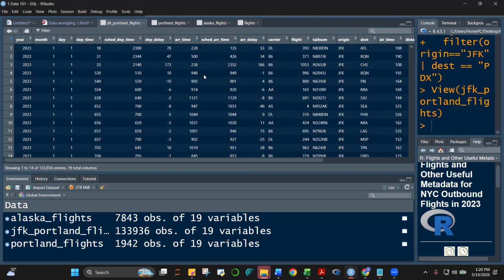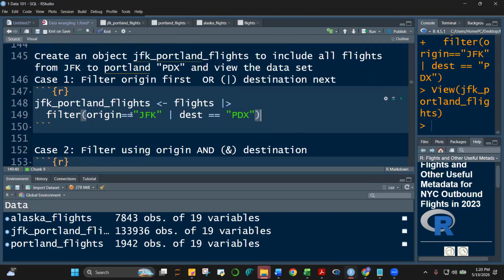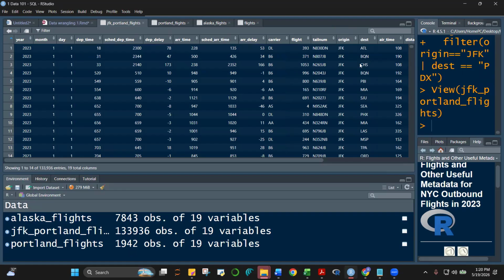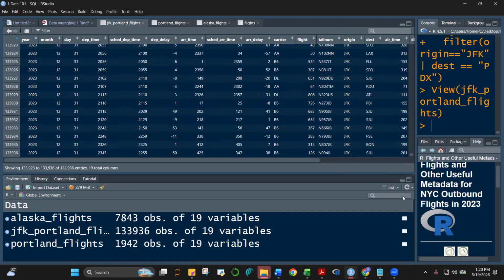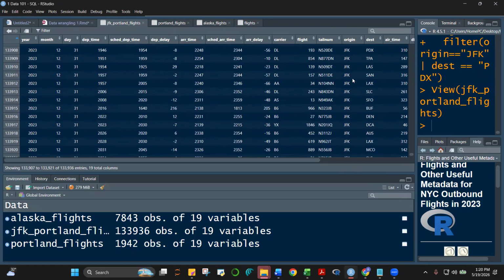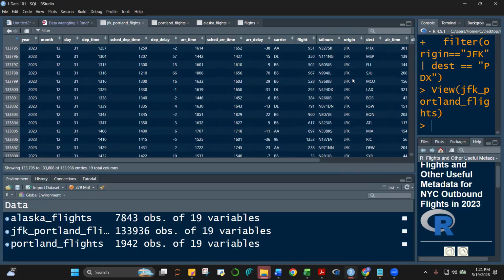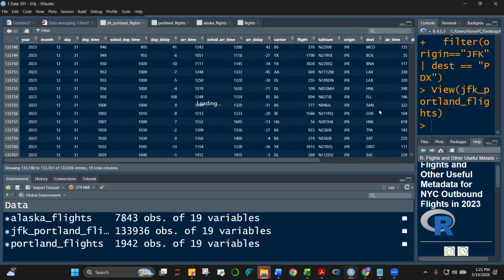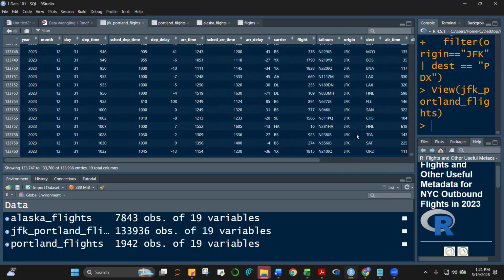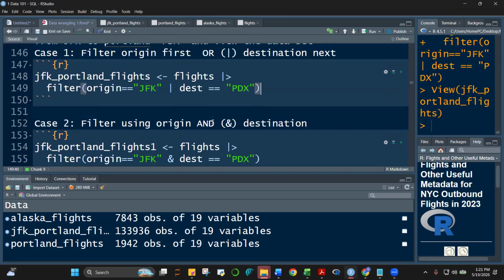Okay, first let's take a look at origin. Origin is equal to JFK. So, lahat ba dito JFK lang? Mukhang JFK lang ba? How do we check, class? We can use the table function.